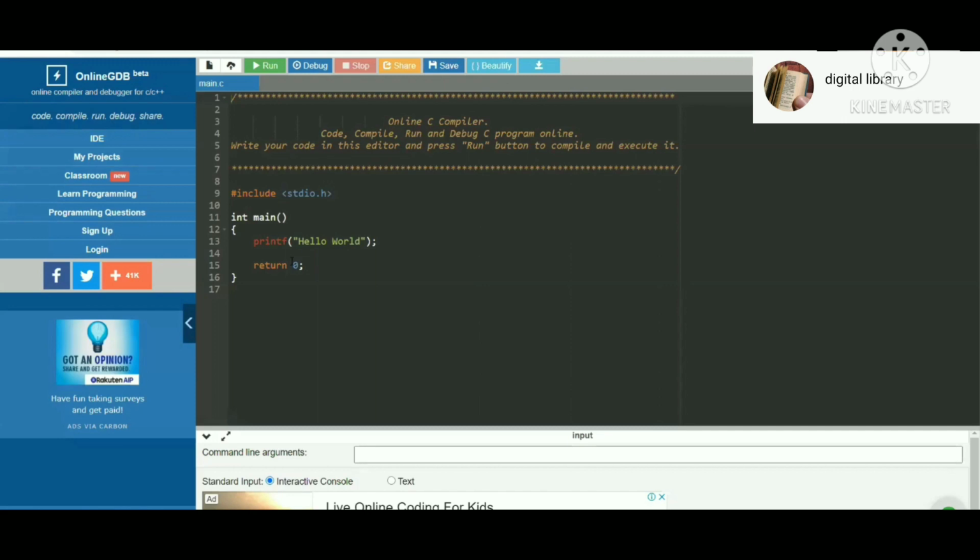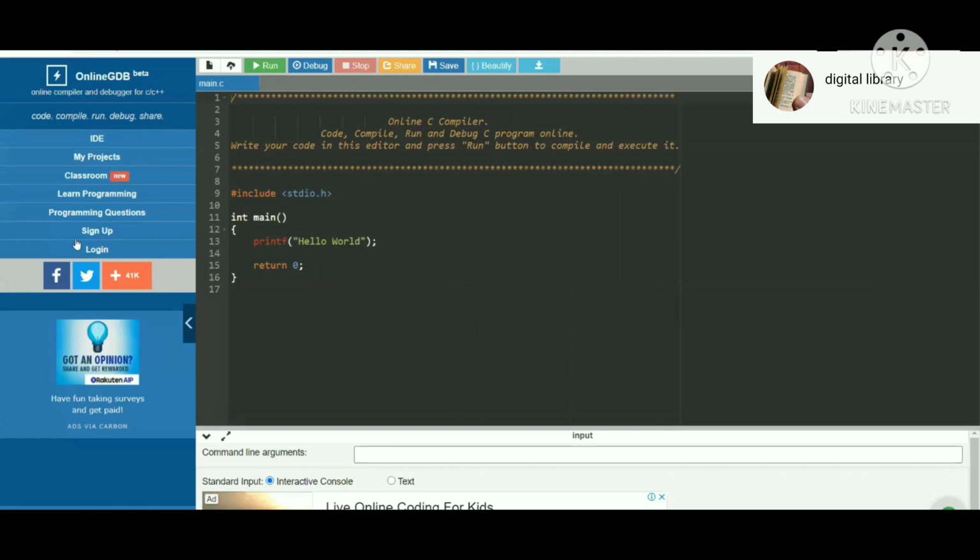Which means if I have a Windows application, I have compiled the code and got an executable file, I can run it on this PC. But if I take that exe file to another operating system, say Linux, and try to run it, it will not work. Because as per the Linux operating system, I have to recompile my code. So it will generate a different executable file as per that operating system. And that is the reason why we say C is a platform dependent programming language.